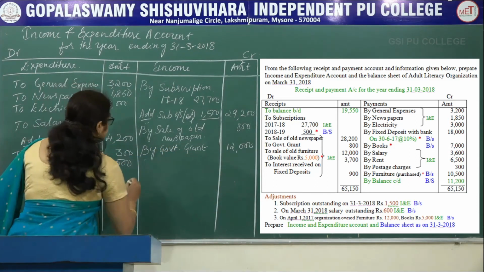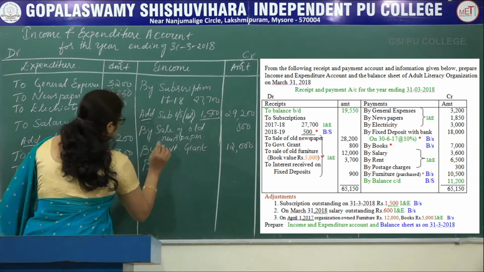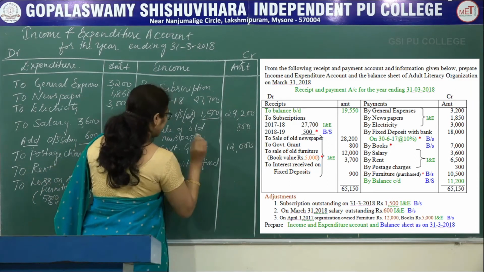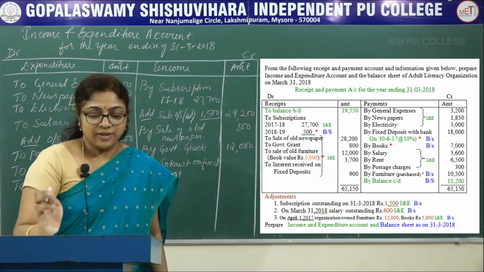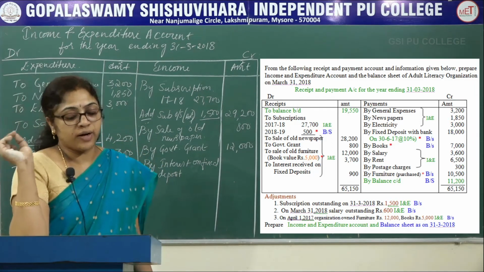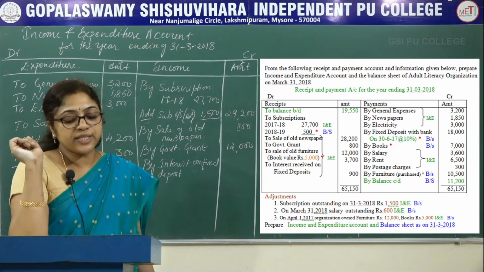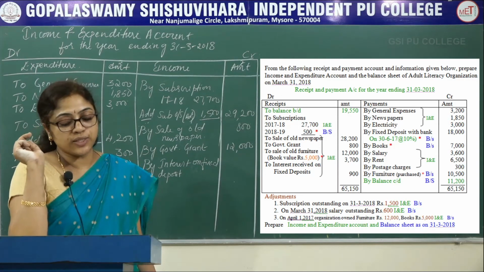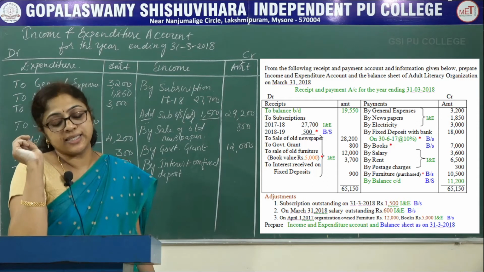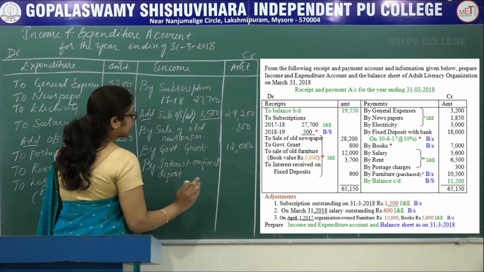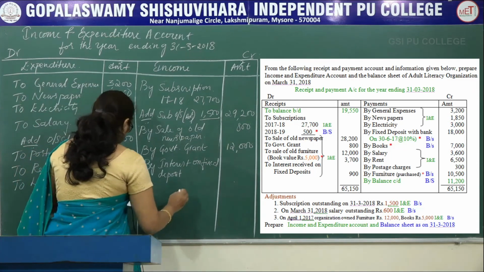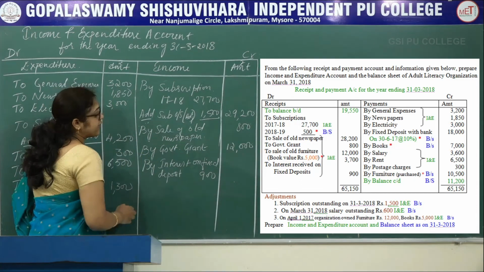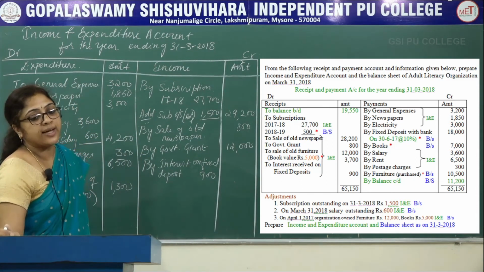Next, interest received on fixed deposits is there. This is the current year interest. Record on the credit side by interest on fixed deposit. See the receipts and payment account credit side. Current year fixed deposit is given, that is 18,000. So on 30th/6/2017 at 10% is given. So interest on fixed deposit on the debit side amount is 900. So date is given when it is deposited.